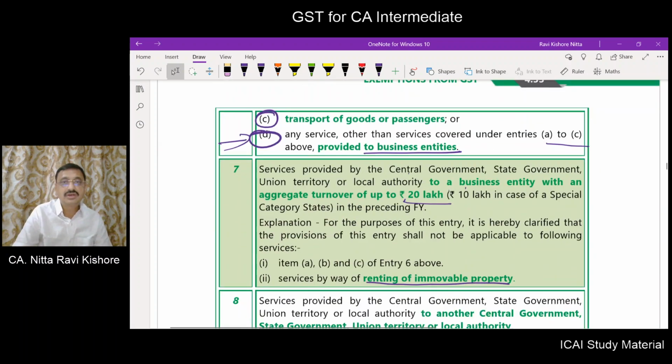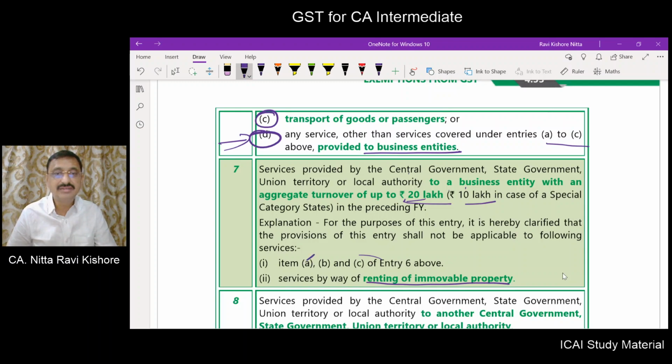Now, if by virtue of entry number D, service is provided to a business entity, it is not exempt. But entry number 7 says that if the turnover is up to 20 lakhs, and 10 lakhs in respect of special category states, then there will be exemption.